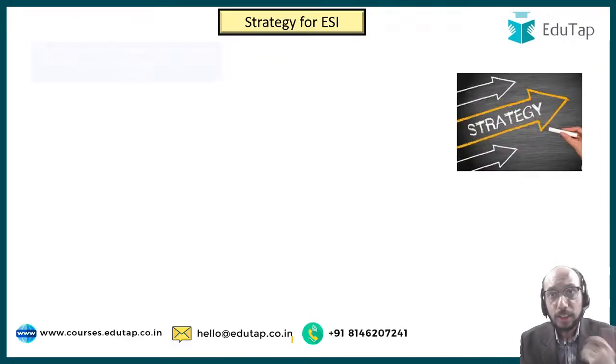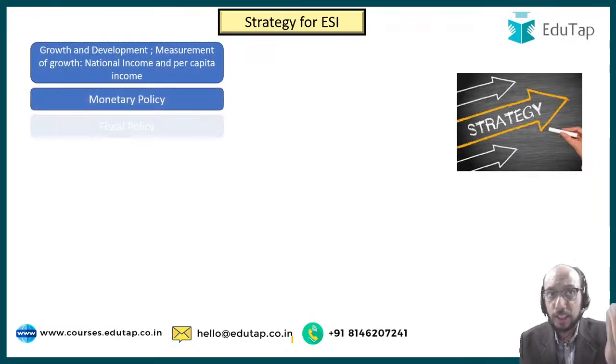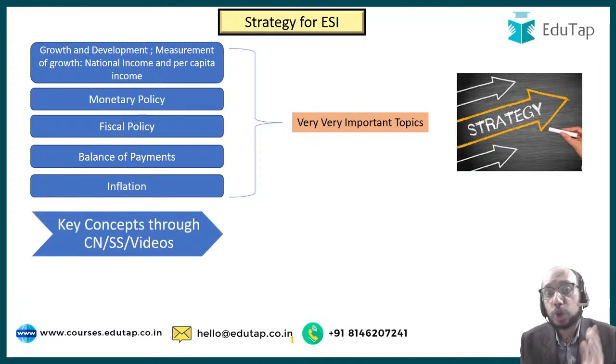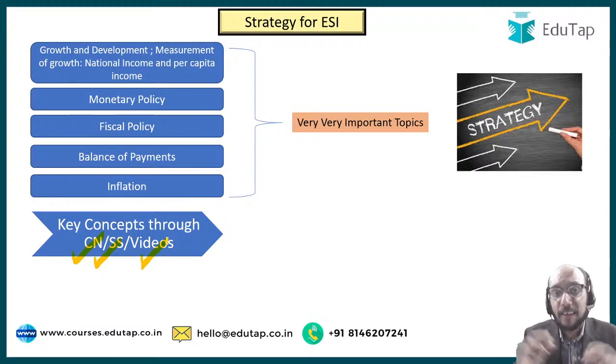Now, what is it that you should do? I have told you these 5 chapters are very important. Please take a screenshot. These 5 chapters should be done on priority. How should you do these chapters, and how is EduTap going to help you? For every chapter we are providing you concept notes, summary sheets, and videos. So you will understand each and every micro concept discussed in the chapter in absolutely thorough detail.